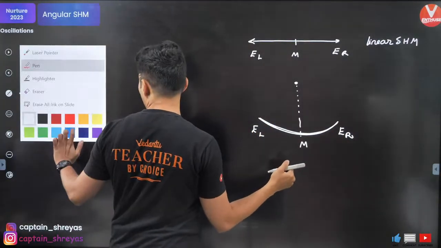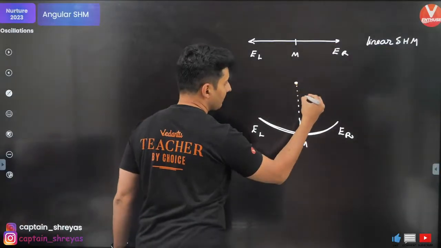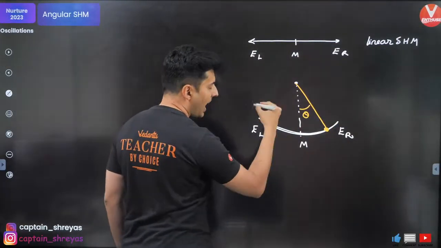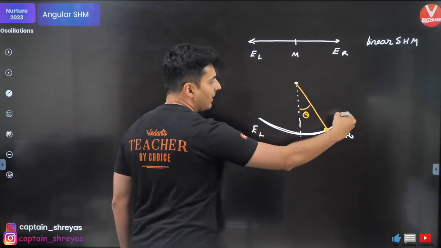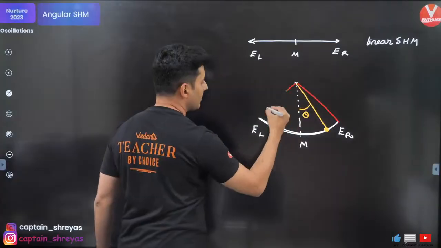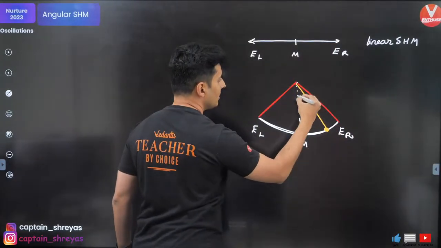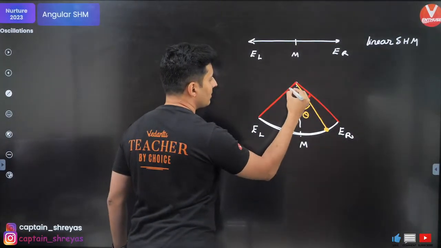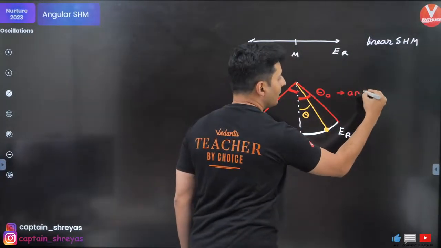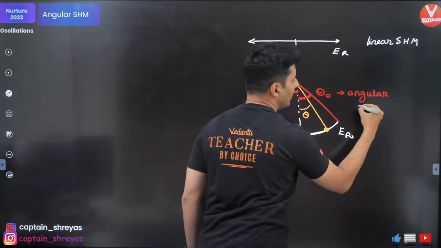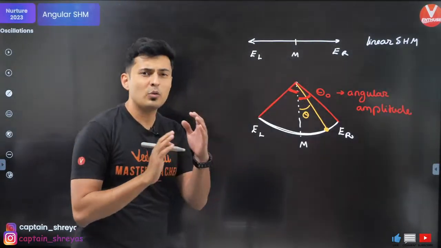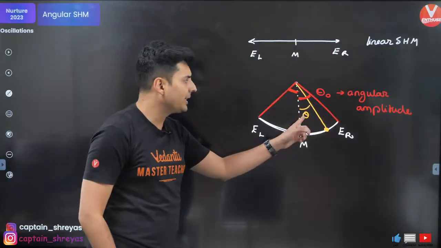What happens is your particle makes a certain angle theta, and it goes back and forth along that arc. The maximum extremes, these angles, are called theta naught, which is the angular amplitude. That's the only difference. Wherever you find x, replace it by theta.